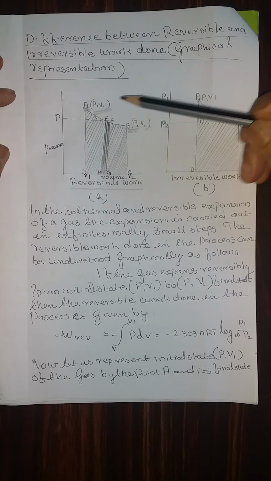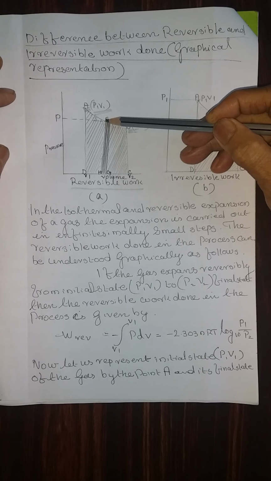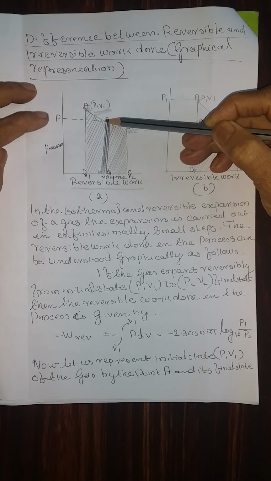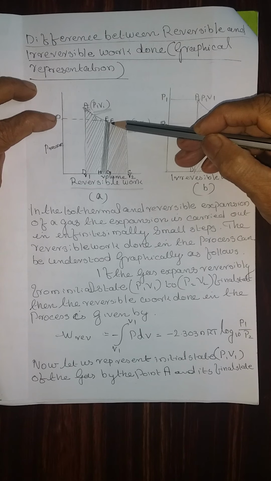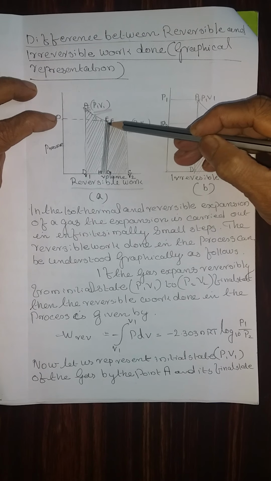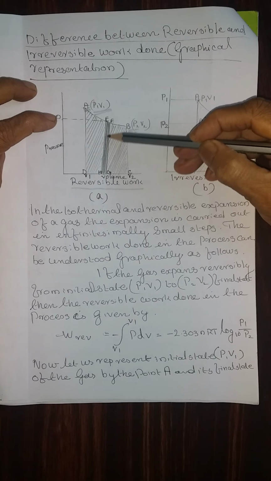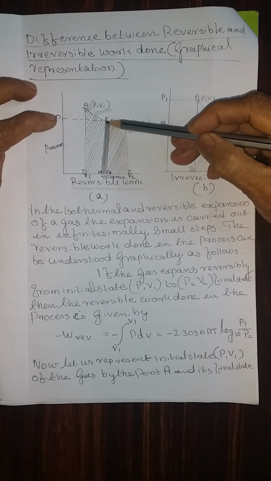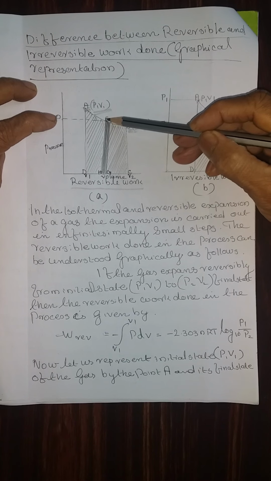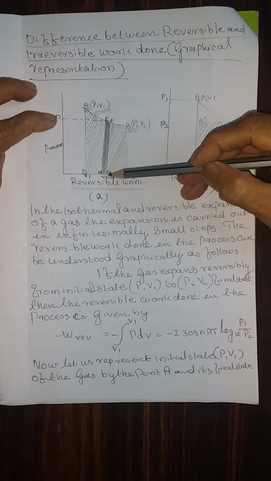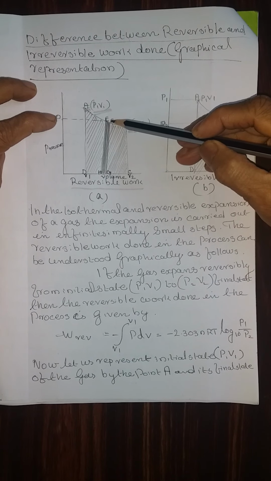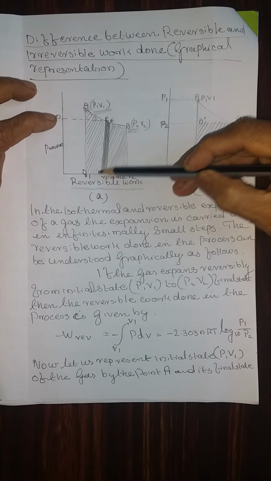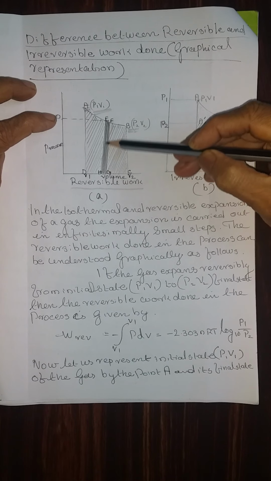Now we are going to consider a small point E, where the pressure is P, and a small point F, that means an infinitesimal change we are going to consider. For an infinitesimal change, this dark shaded area, that is E, F, G, H, that area will be equal to the work done.